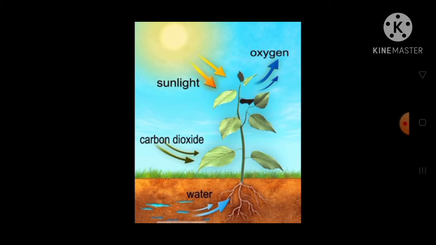Chlorophyll is the green color pigment present in the plant, and it is also used during photosynthesis. The plant takes carbon dioxide and water in the presence of sunlight and chlorophyll. It produces food and gives out oxygen. The oxygen released by the plant during photosynthesis is more than the oxygen used by the plant during respiration.